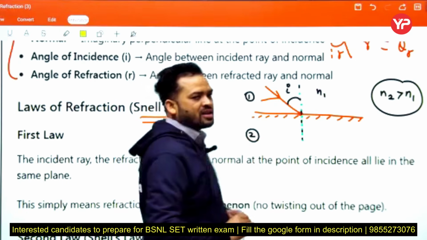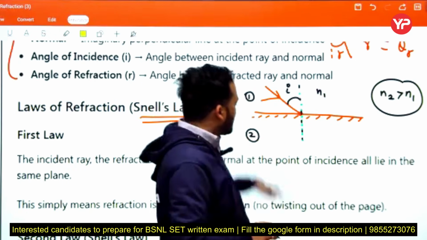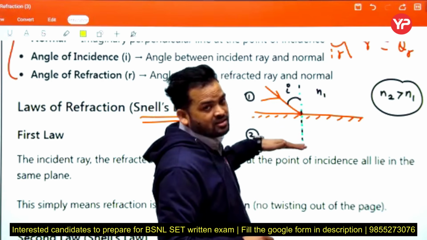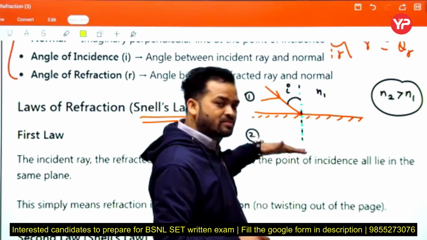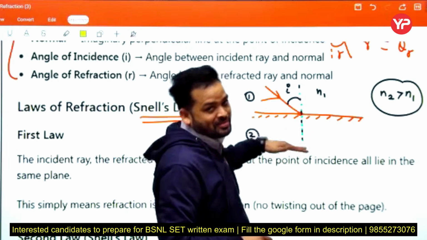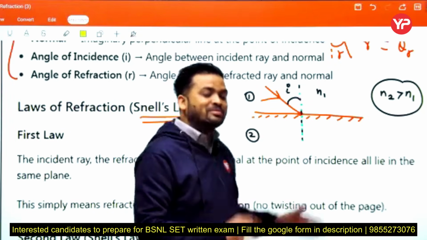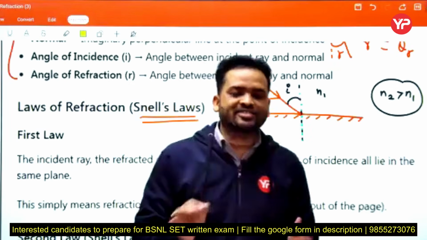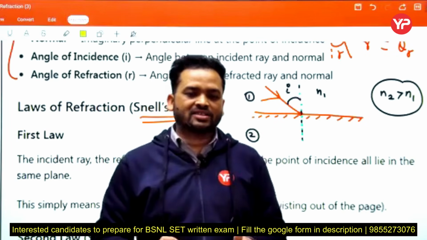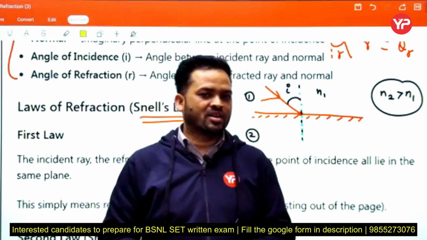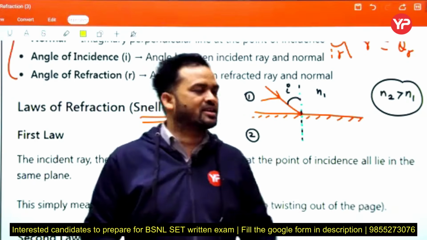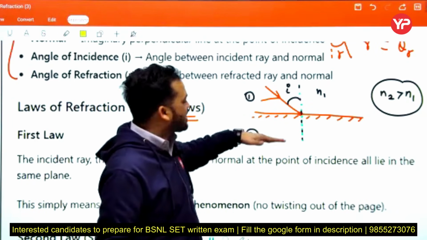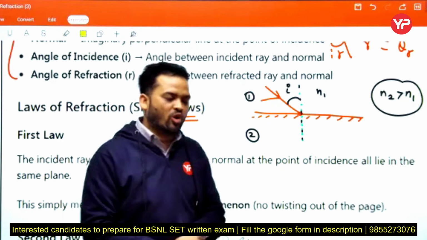Here we consider a hypothetical case in which medium 2 has a higher refractive index. Higher refractive index means this is the denser medium. Denser or rarer medium is defined in terms of optical density, or we can say refractive index. Medium 2 has a higher refractive index compared to medium 1.